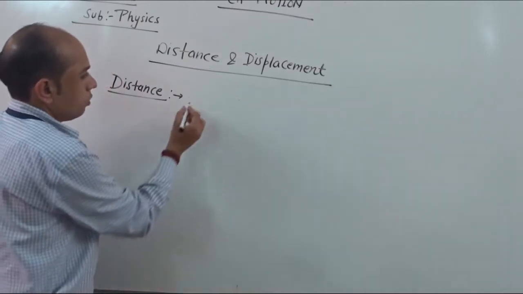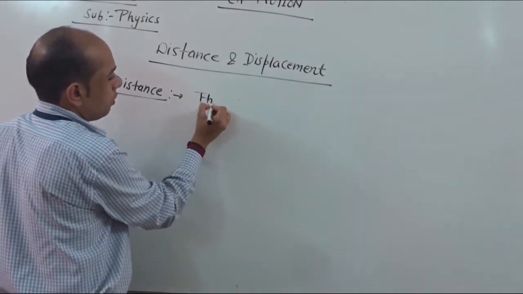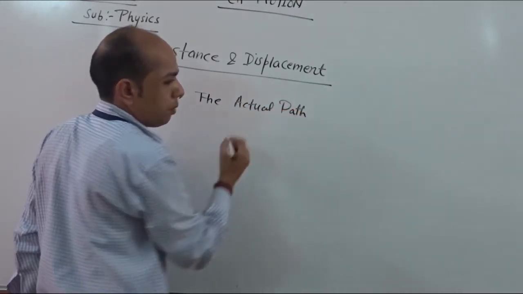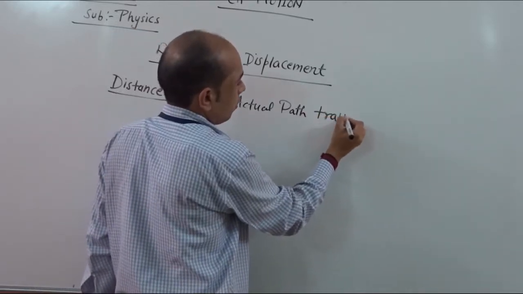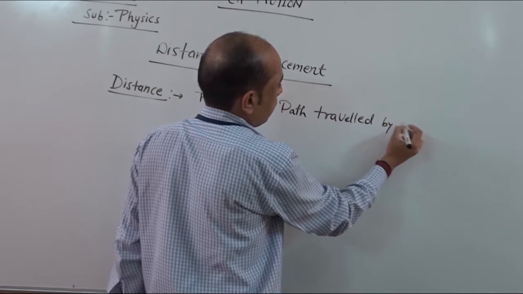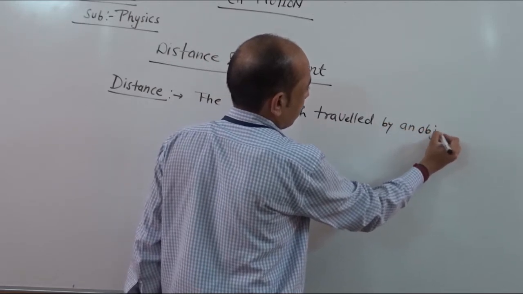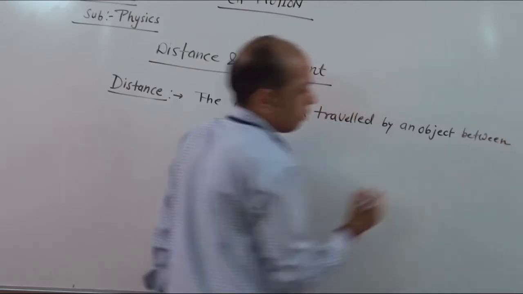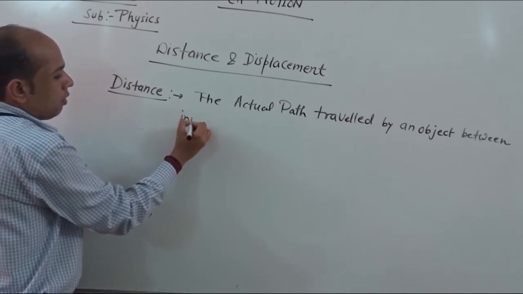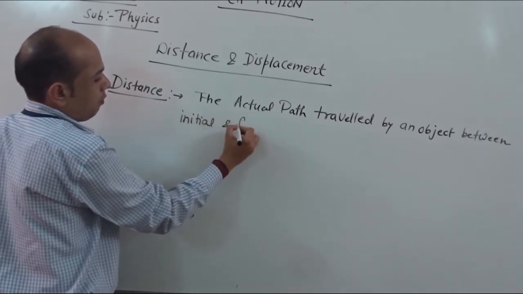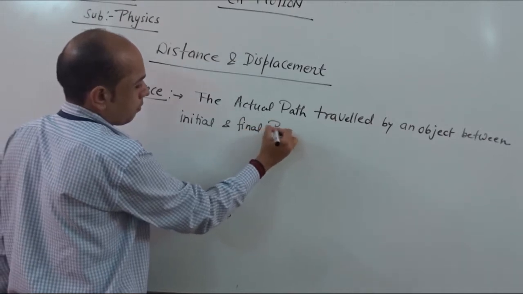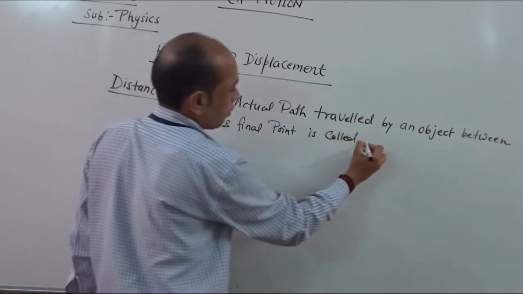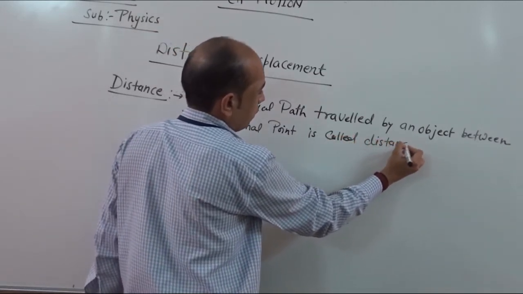Okay. So how to define it? The actual path traveled by an object between initial and final point is called distance.